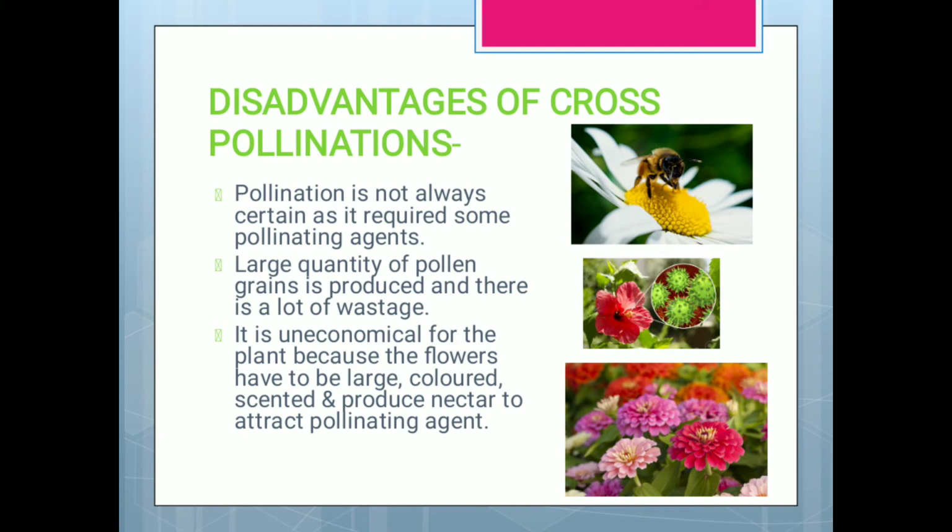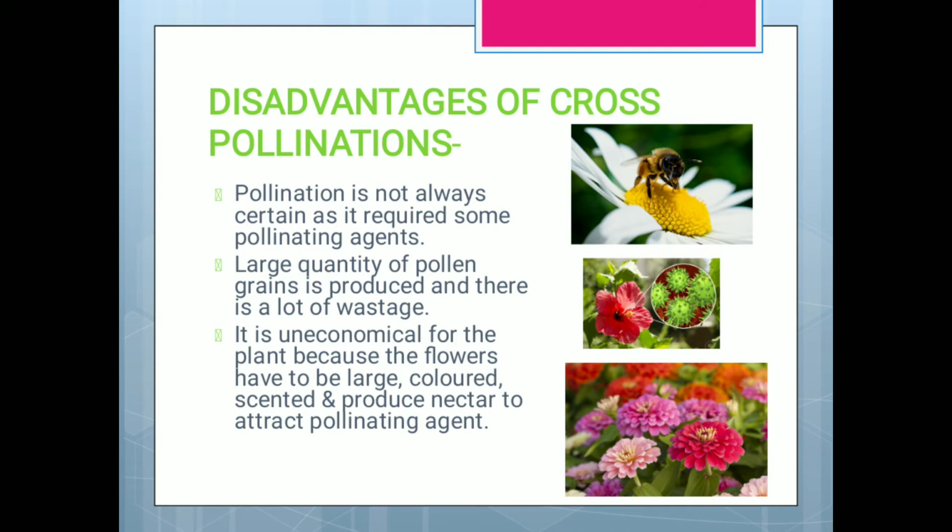Disadvantages of cross pollination: pollination is not always certain, as it requires some pollinating agents. So there must be agents like wind, insects, animals, etc. If they are not there, then cross pollination cannot occur.